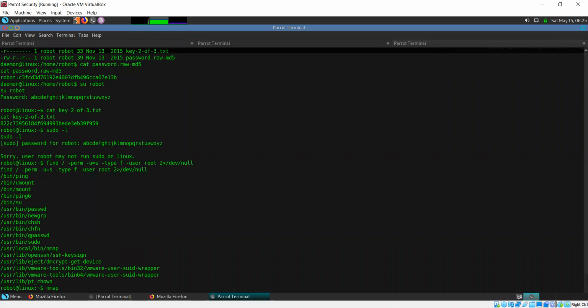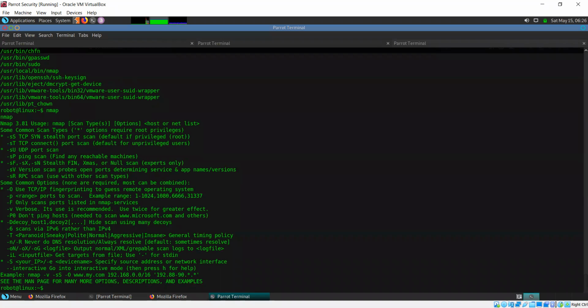Let's try just running nmap. But how do we use nmap, right? Nmap is used for port scanning. It's not really used to open any kind of shell or anything. All we use nmap for is port scanning. That is the main purpose for nmap. Okay, so let's just try running nmap and we'll see.